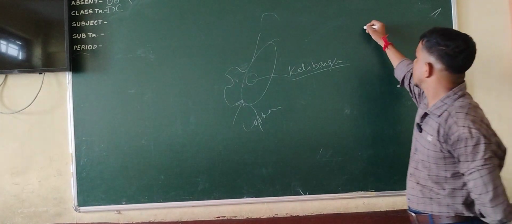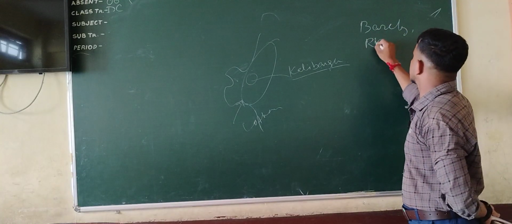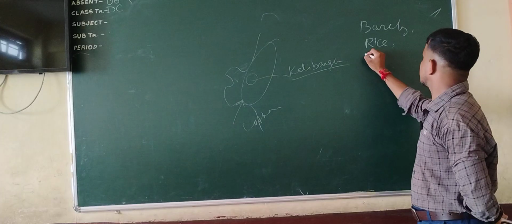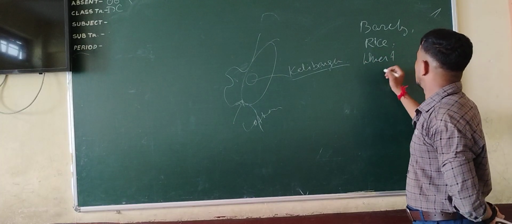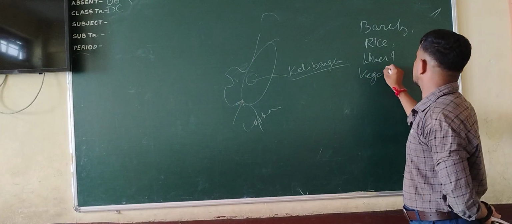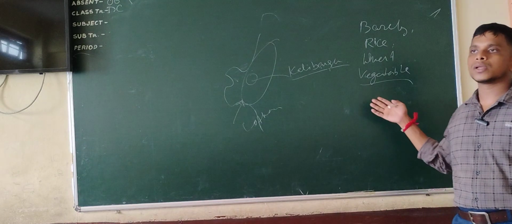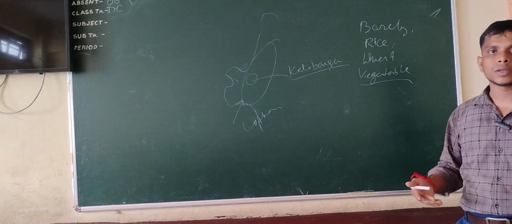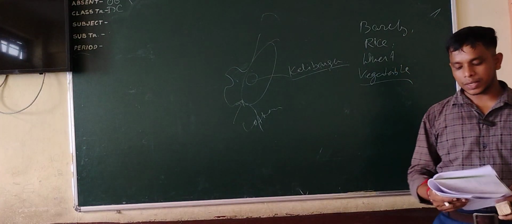They used to grow barley, rice, wheat and vegetables. Sometimes they grew for their own use, and the surplus, the extra things, may also have been exported to places far from the Harappan area.